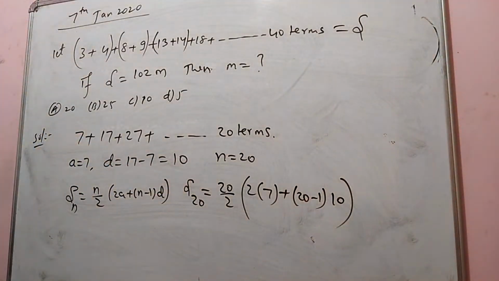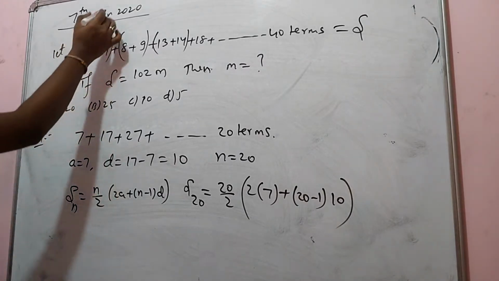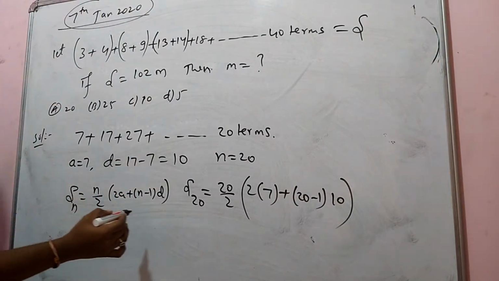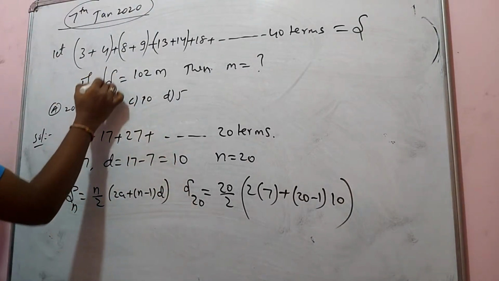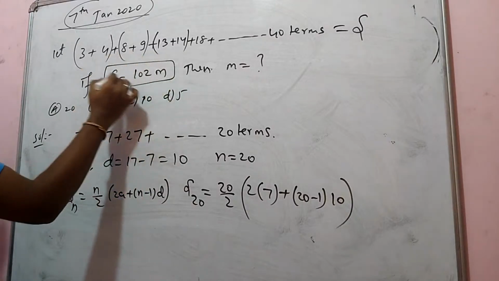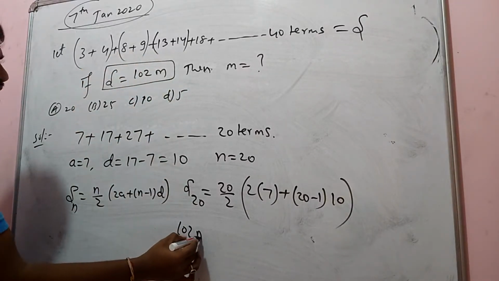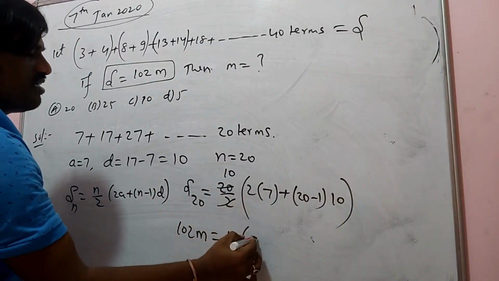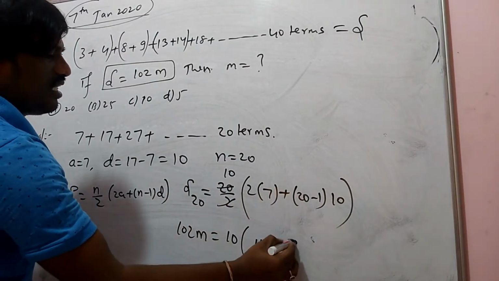This was S20. And they have given this total value as 102 into m. Then it is asking to find the m value. This is the 2020 question, January month. Let's see what S20 I am going to get. S20 is a sum, given as 102m. This is cancelled, 10 times. 10 is equal to 2 sevens are 14 plus 19 into 10.